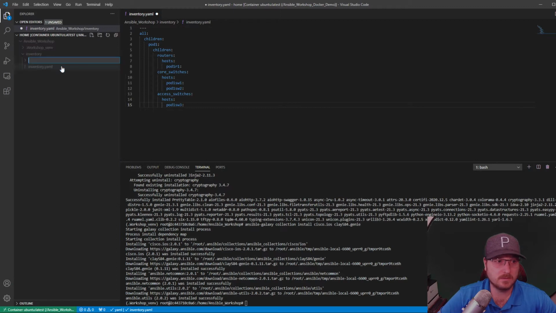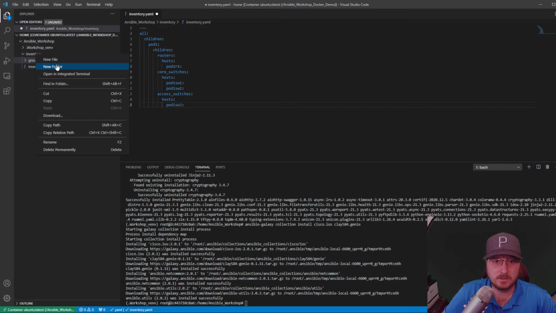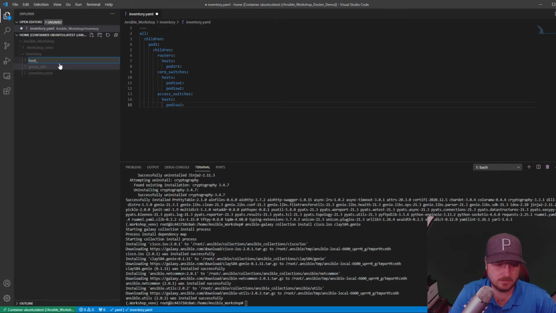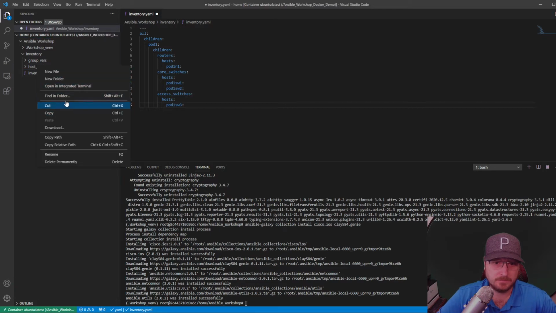So as we talked about, we've got a couple of folders we're going to create. First folder is going to be group_vars. The second folder under inventory is going to be host_vars. And then under host_vars, we're going to have 4 different folders. And each one of these is going to be for the host or the device that we're going to be working with. All right, so let's get that created.